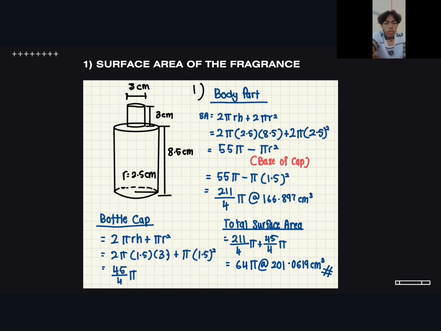Okay, first, surface area of the fragrance. First, we need to find the body part. So the body part, we got 166.897 cm cubic. Then we need to find the bottle cap. Then for the bottle cap we got 45 over 4 pi. And then we need to total the surface area. So we got 201.0619 cm cubic.